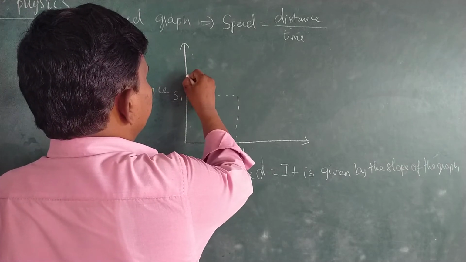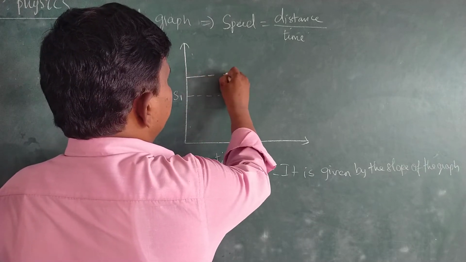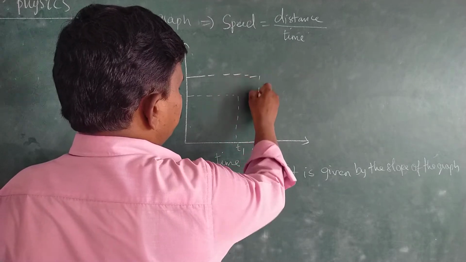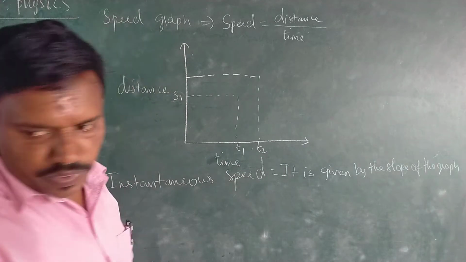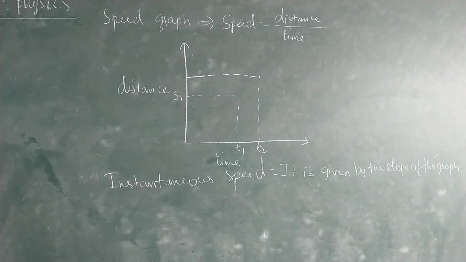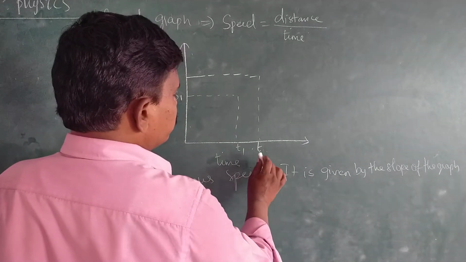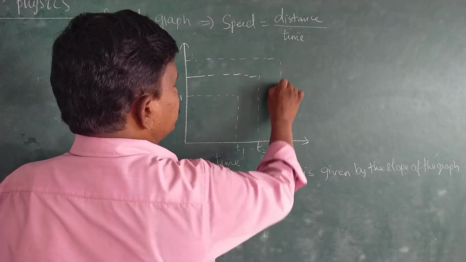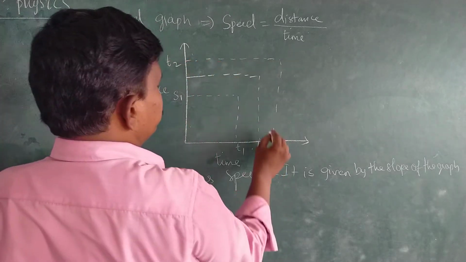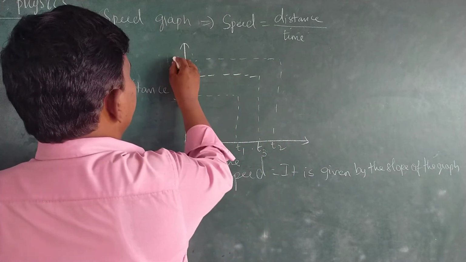here T2. Okay, now look at here. In the middle we will be taking, sorry, here is the S2.